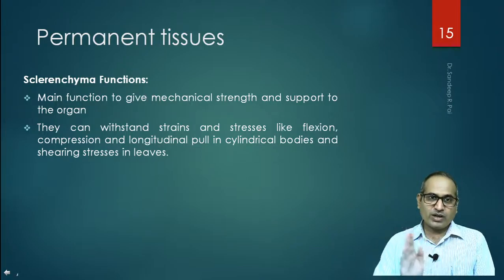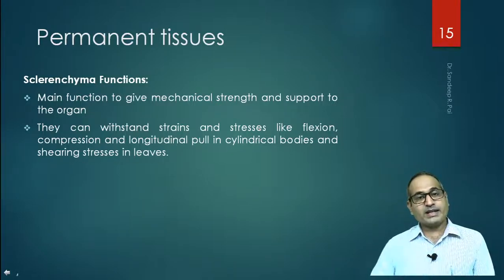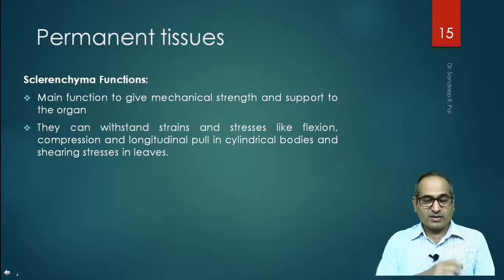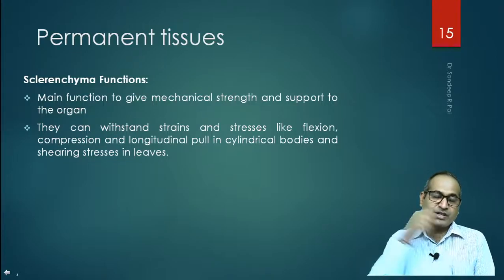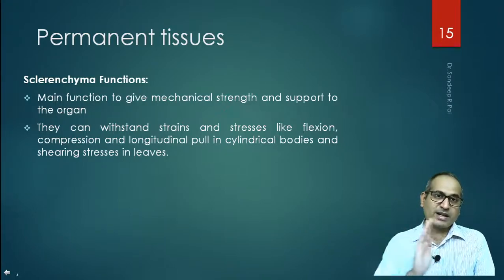Why does it happen? How can it attain its original position? It is because of these sclerenchymatous cells present inside the stem. What is the difference between the stress given here and the wind? Here you give a jerk to the plant, but when there is a heavy wind, the plant doesn't get a jerk.